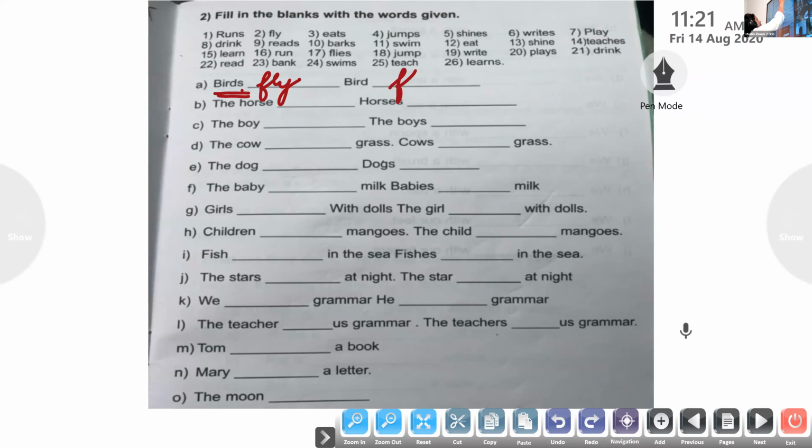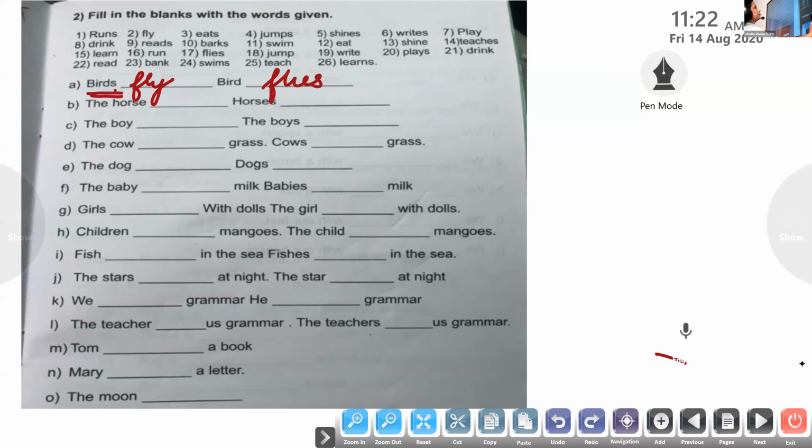Very good, children. Avantika and Anamika. Now I'll move on to Adnan. Adnan, come on. Unmute it. Yes. Come on, read the second one.